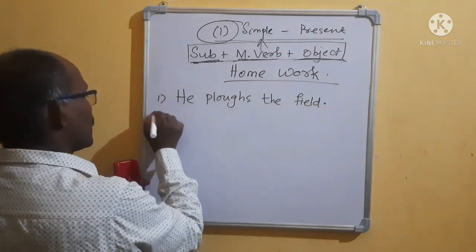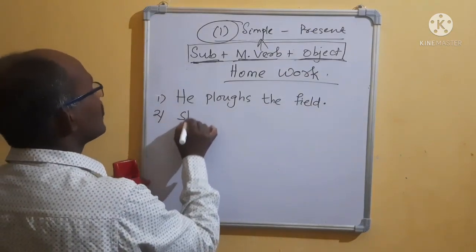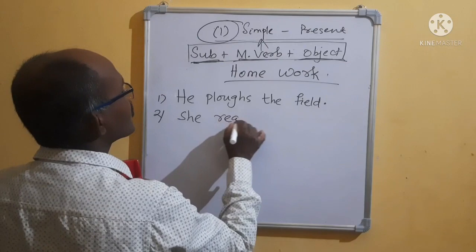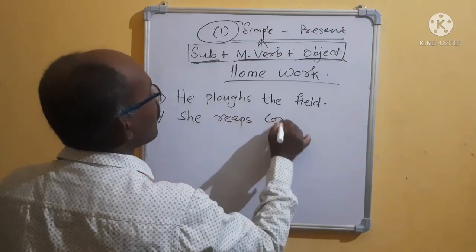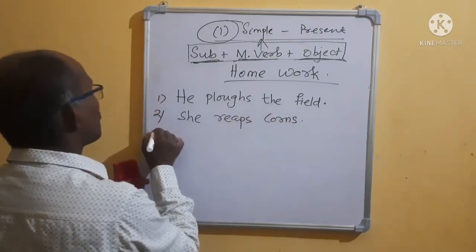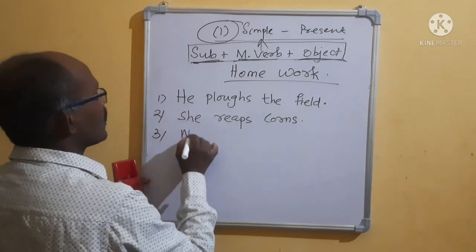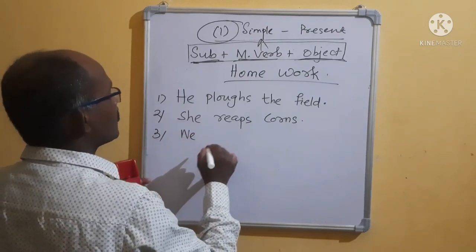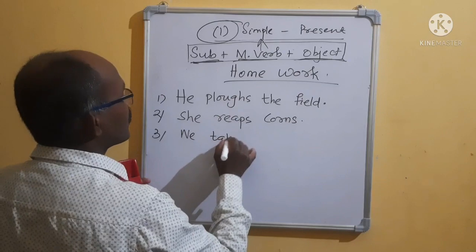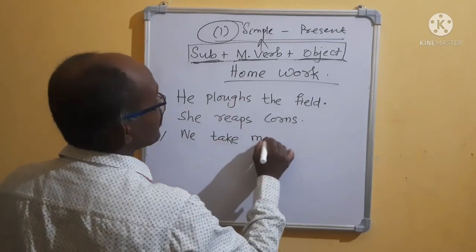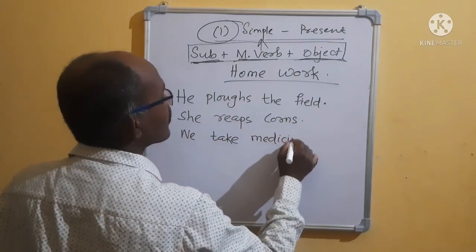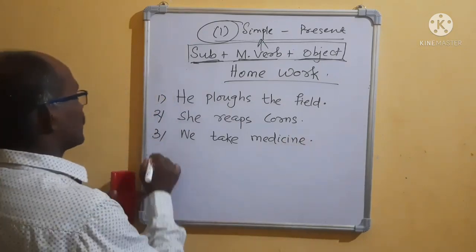Number 1. Number 2, she reaps corn. Number 3, we take medicine. We take medicine.